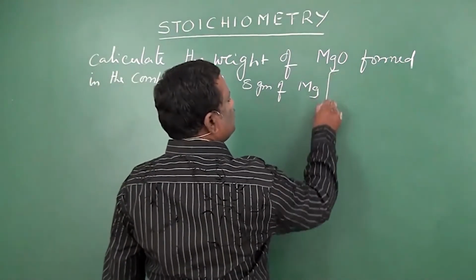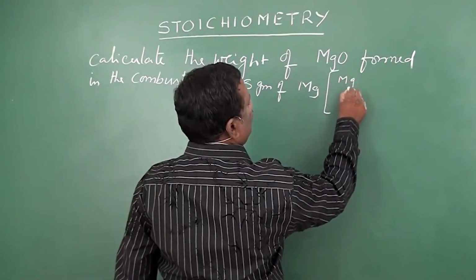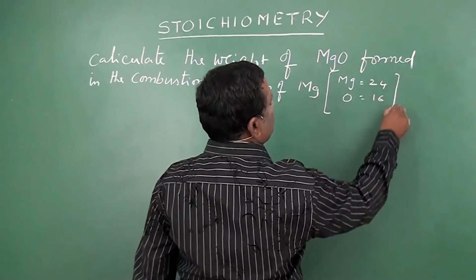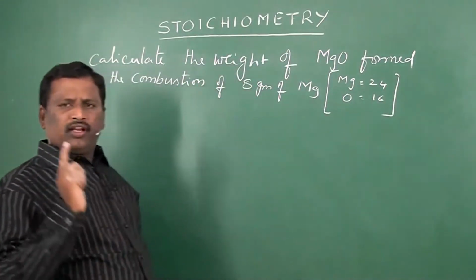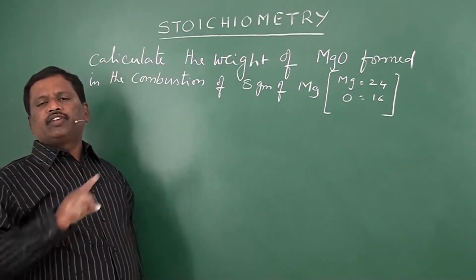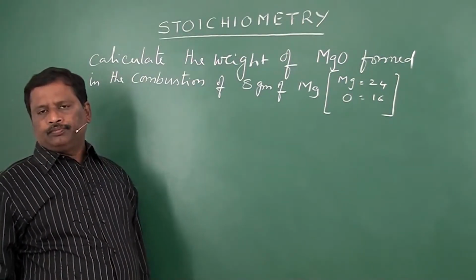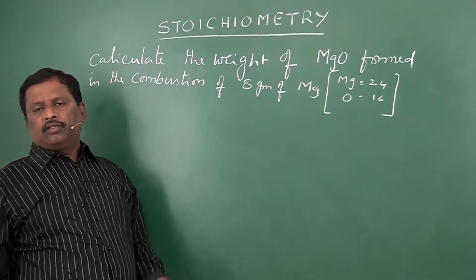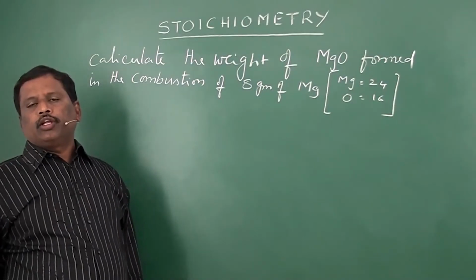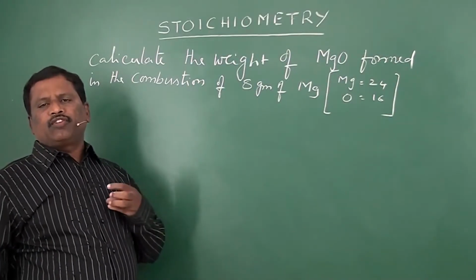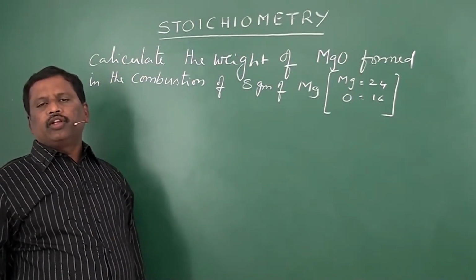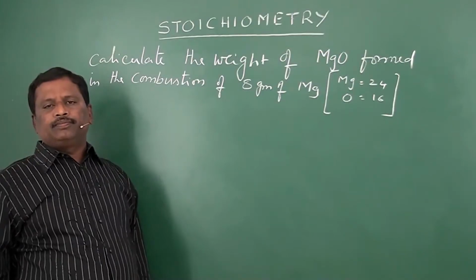Now the atomic weights: Mg atomic weight is 24 and oxygen atomic weight is 16. Because you should remember the molecular weights and atomic weights of important compounds. For new elements or new compounds, they will give you the atomic weights or the molecular weights. But for those atoms which are familiar in our regular lessons, they won't give us the atomic weights.